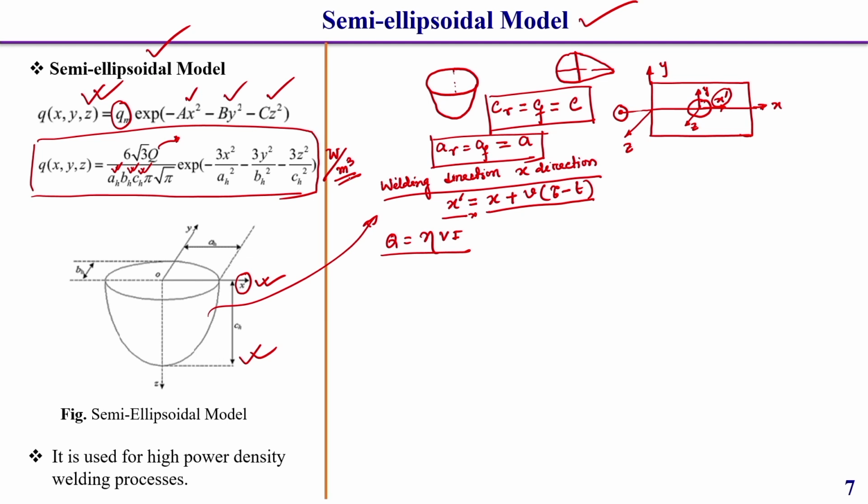Okay. Here one thing you should keep in mind, these types of heat source model we generally use in the case of high power density beams. Apart from this semi ellipsoidal model, some other models are also there, which we generally use in high power density welding processes, like the laser beam welding process and electron beam welding process. There we also use cylindrical types of heat source model and conical types of heat source model. That related things I will also discuss in subsequent slides in detail.